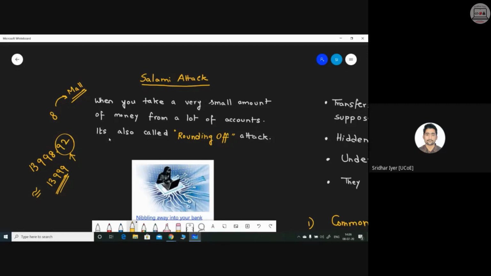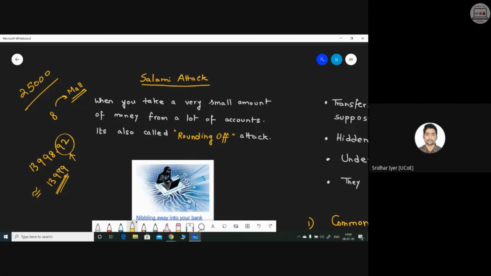Okay, so at the end of the day, that extra 8 paisa is getting accumulated, and that turns out to be, for example, 25,000 at the end of the day. I'm just giving a vague figure. So you can imagine that extra 8 paisa per user is getting added up. That is what we call rounding off.